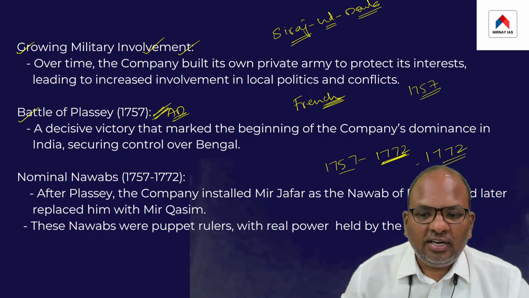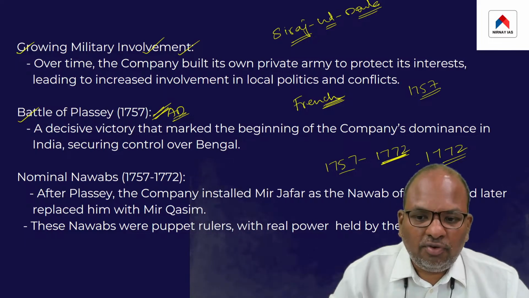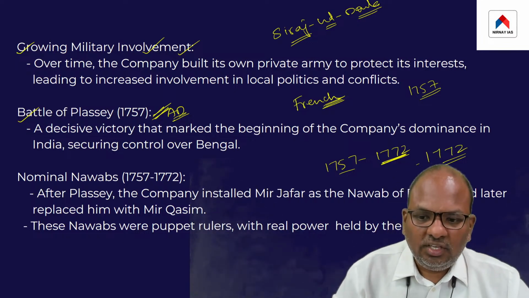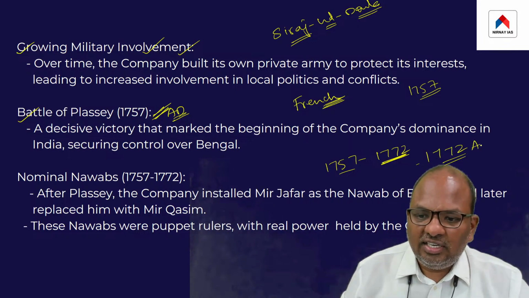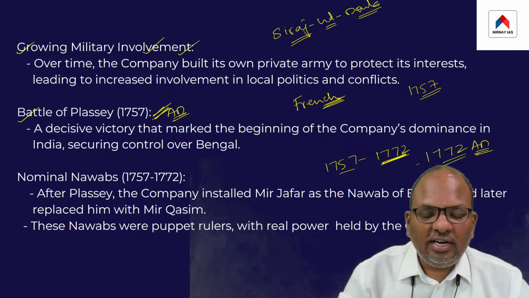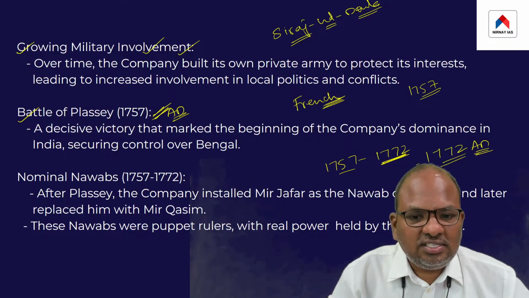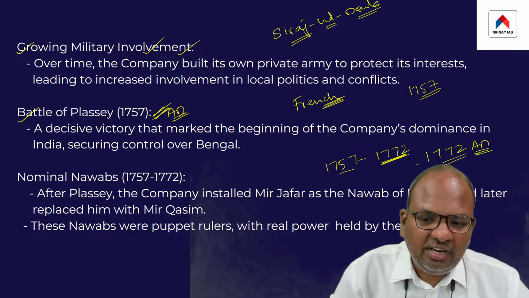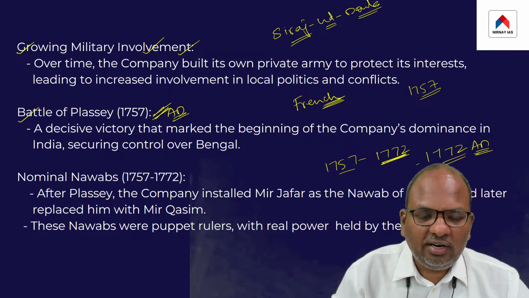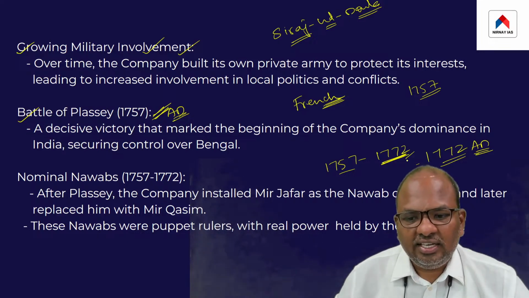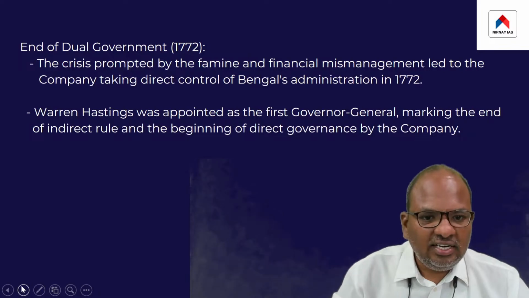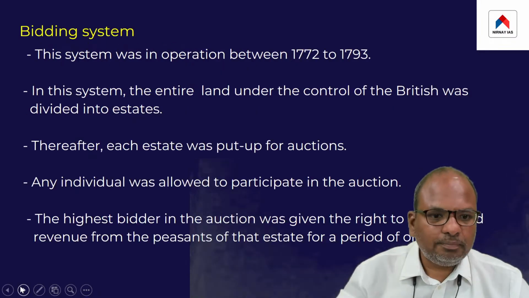So the whole point which I'm trying to convey is, it was in the year 1772 AD that the British finally transformed from being a trading company to a territorial power. This happened basically in the year 1772 AD. That's the point.